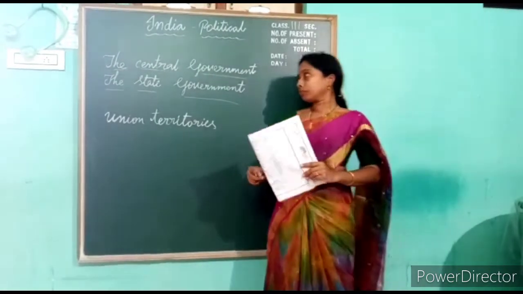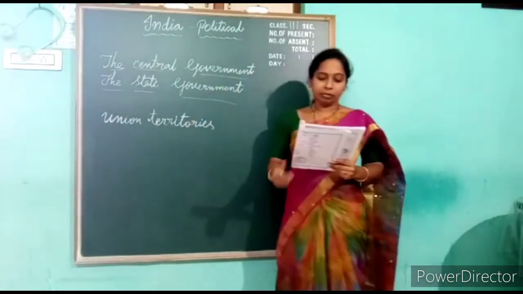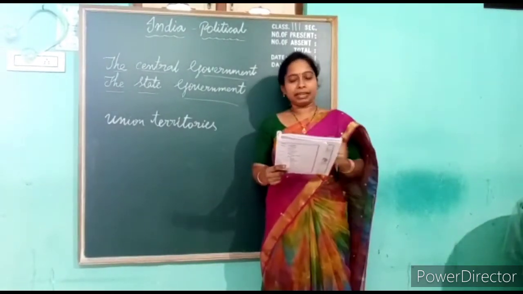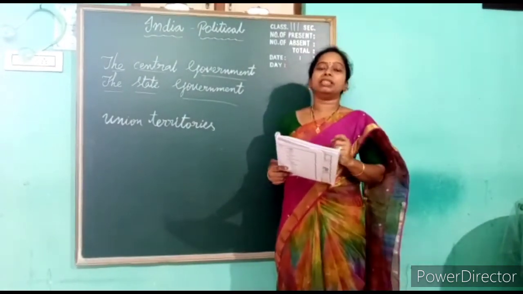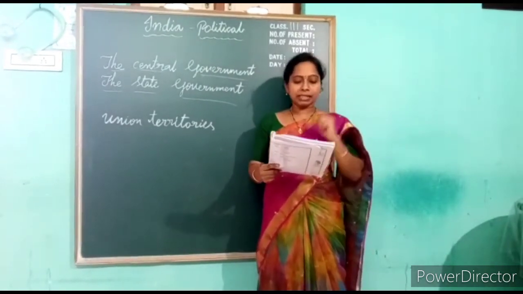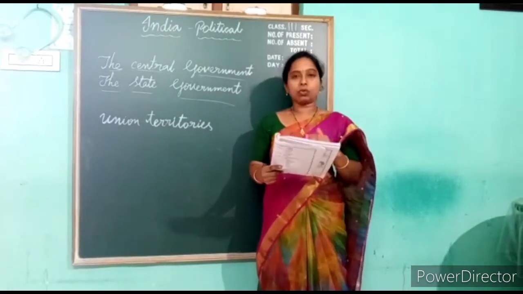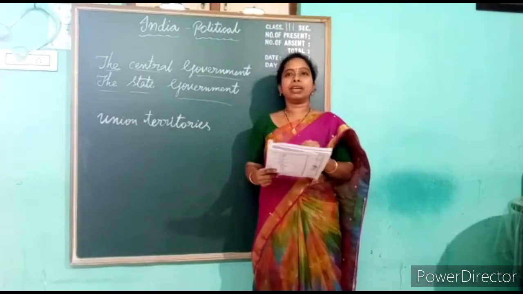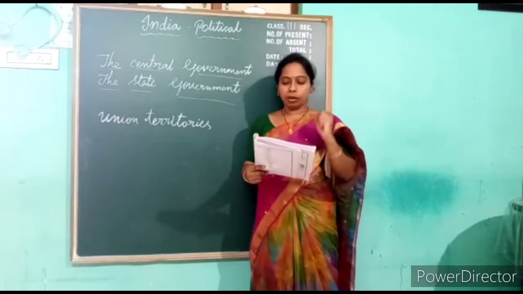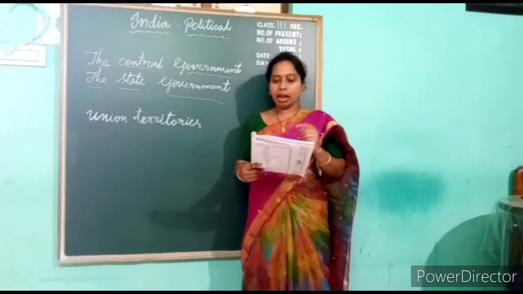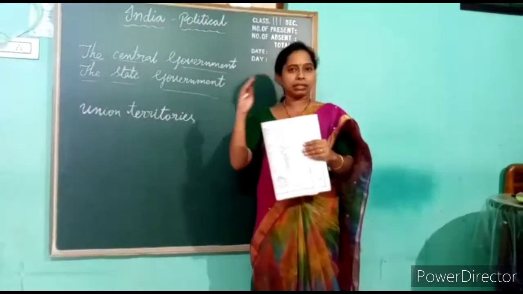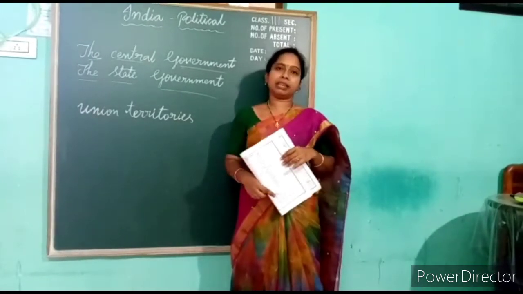Okay. Next, the state government. India is divided into smaller parts called states and union territories. There are 28 states. Each state has its own government that looks after the welfare and progress of its state. Among the states, Rajasthan is the biggest state and Goa is the smallest state in area.